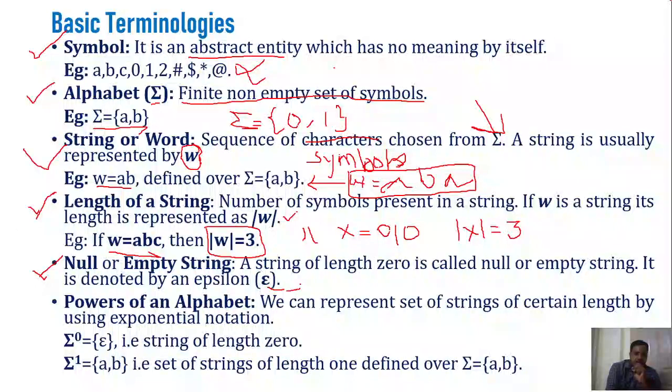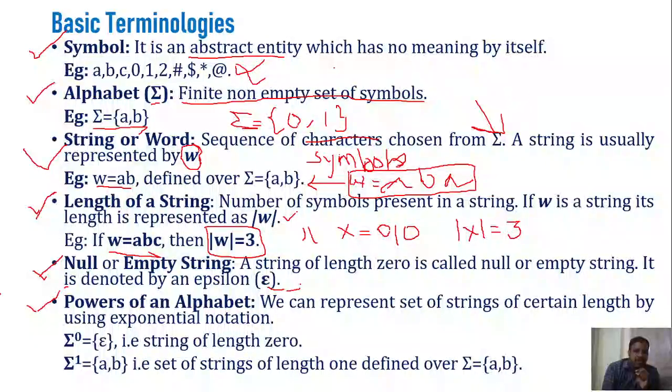Next one is power of an alphabet. By using this power of an alphabet, we can represent a set of strings of certain length by using exponential notation. Sometimes you may be interested in representing the set of all strings of some specific length. In that situation, we need to use the alphabet set with exponent notation. Let us try to understand this with one example.